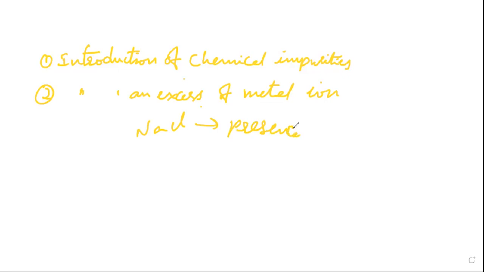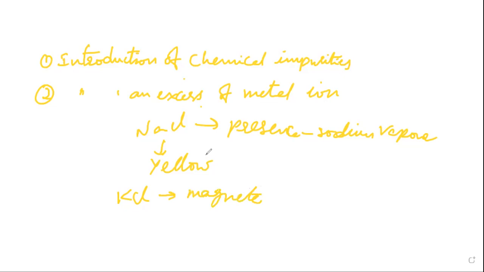The NaCl in the presence of Na, that means sodium vapor, becomes yellow in color. Similarly KCl crystal, when heated in potassium vapor, becomes magenta.